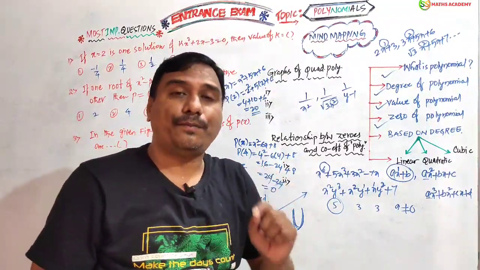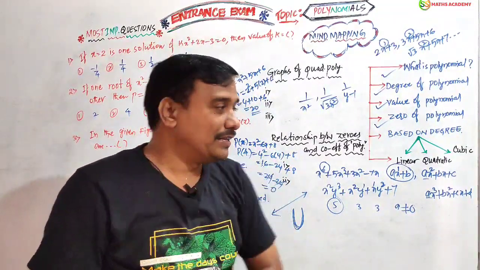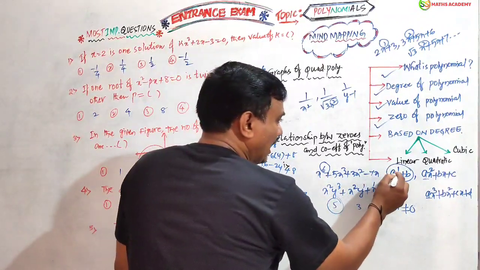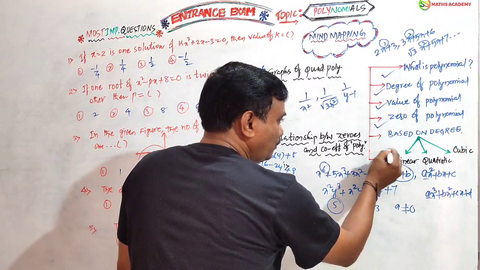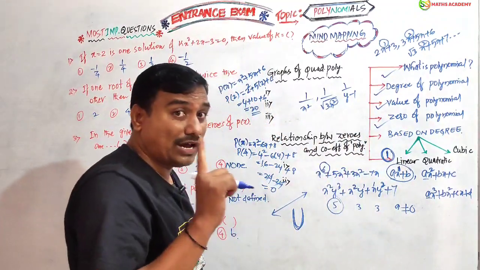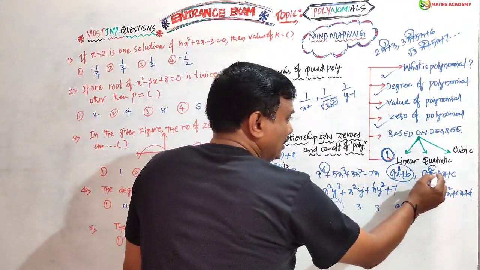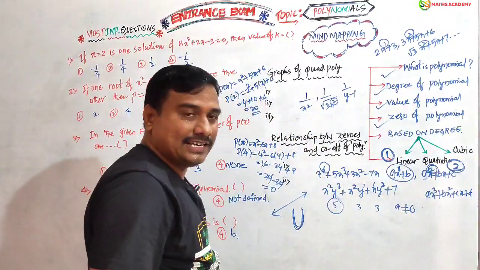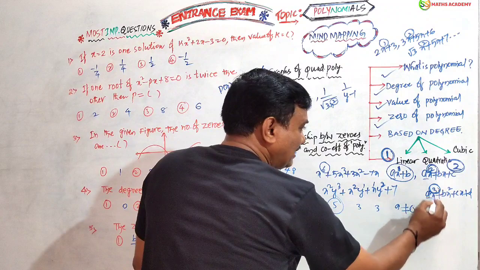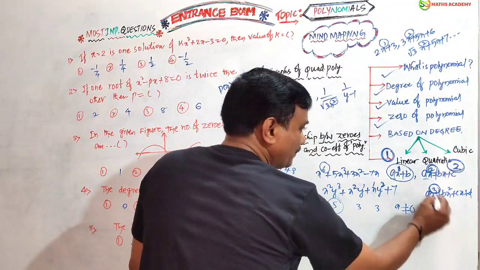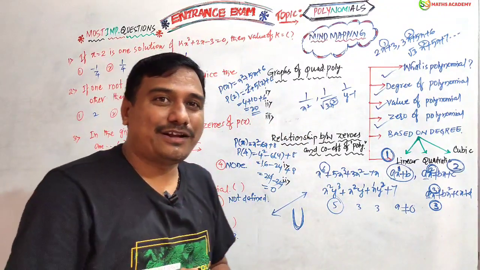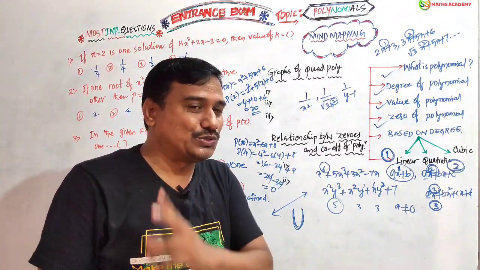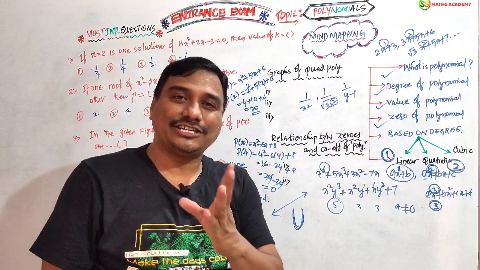One more important point for you, friends. A linear polynomial has at most 1 zero. Its degree is 1, it has 1 root. Degree 2, it has at most 2 roots. Degree 3, it has at most 3 roots. Remember, friends: a linear polynomial has 1 root, a quadratic polynomial has 2 roots, a cubic polynomial has 3 roots.